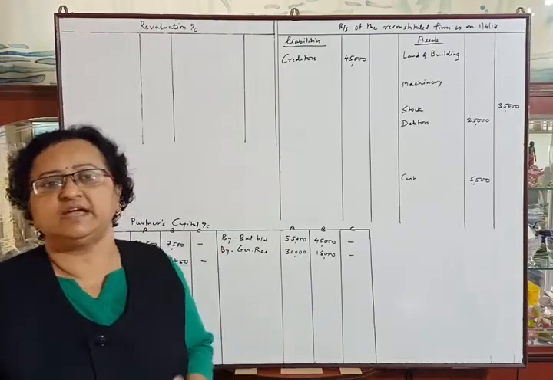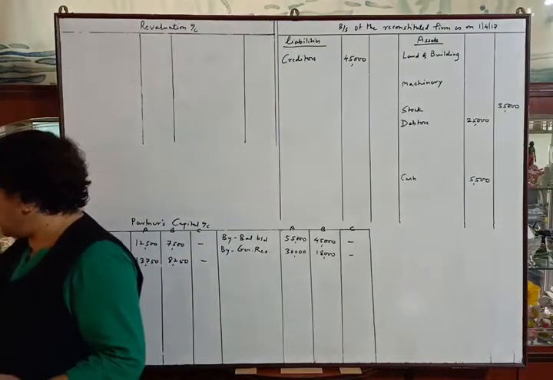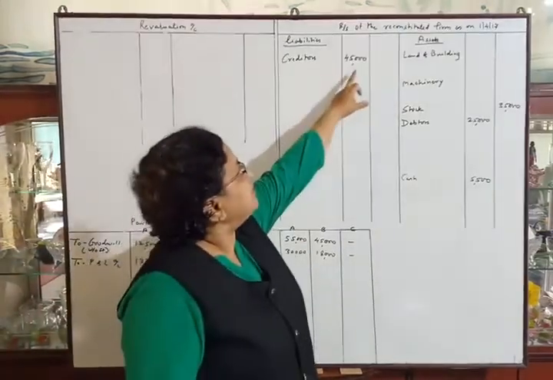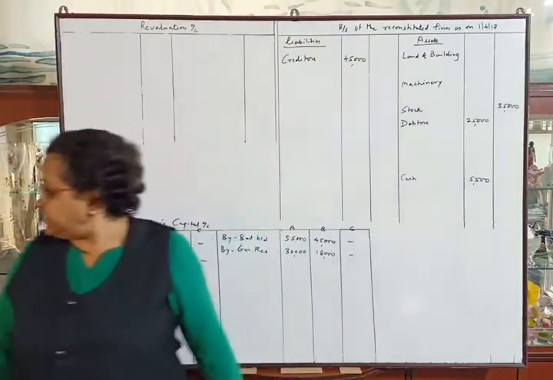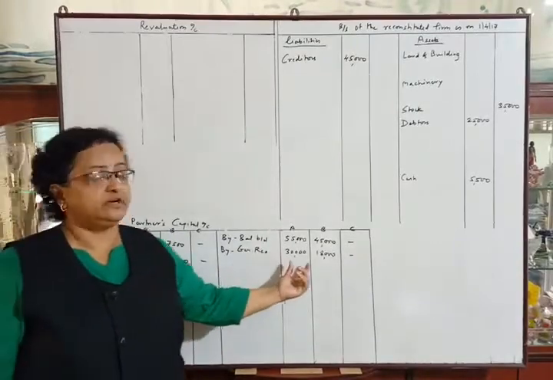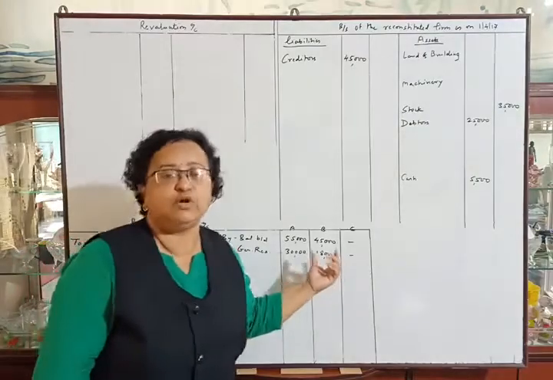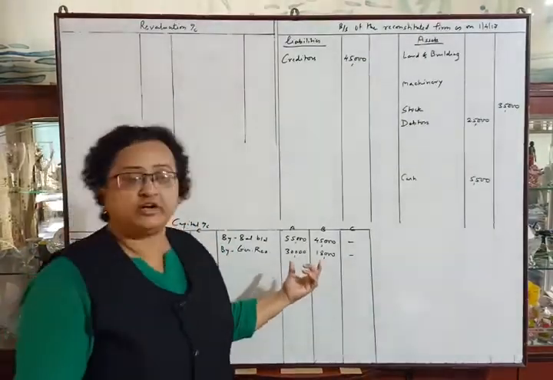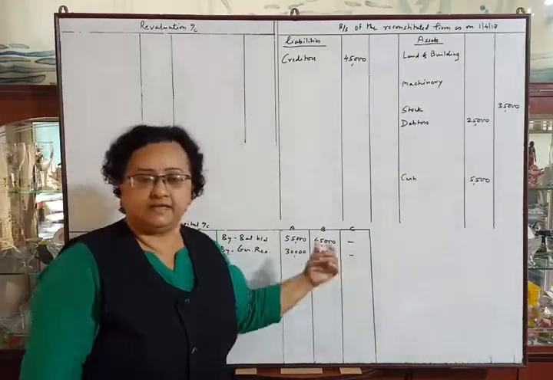See the liability side of your balance sheet in the problem. Liability side, creditors are given rupees 45,000. I have written the amount in inner column as there is an adjustment. Then capitals, credit side of capital account, and general reserve is distributed between the old partners in their old profit sharing ratio, that is 5:3. So total general reserve is 48,000, after distribution, for A 30,000 and B 18,000.